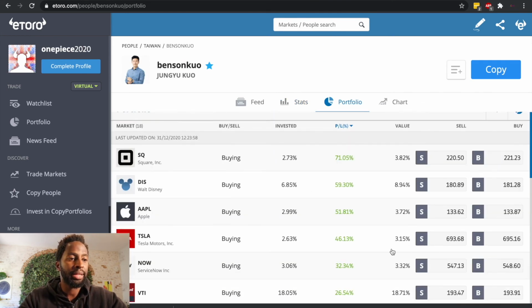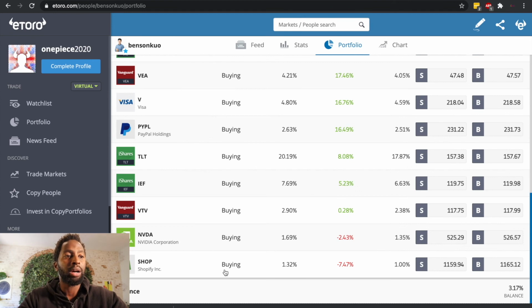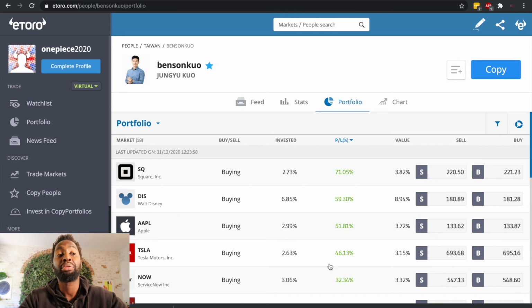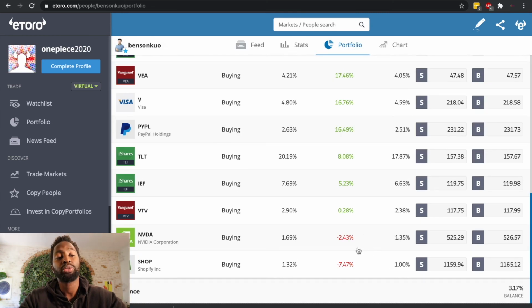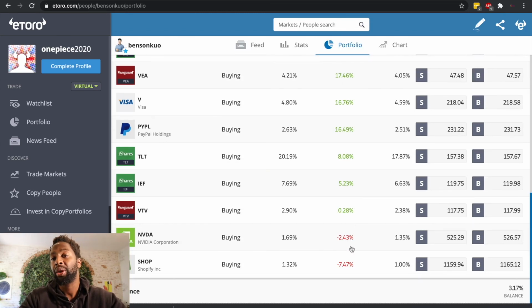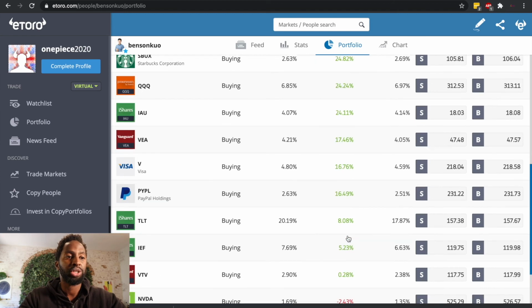In this case, let's say I were to copy him. All of his trades except 2 are in profit, and this guy has a more long-term view. If all of them are in profit except 2, that means I won't get the 71% gain on my new copy trade, since I'll be starting from zero. So you obviously need to understand that this might not be a good idea, copying all his open trades, unless he's planning to hold the position for more than 5 months.